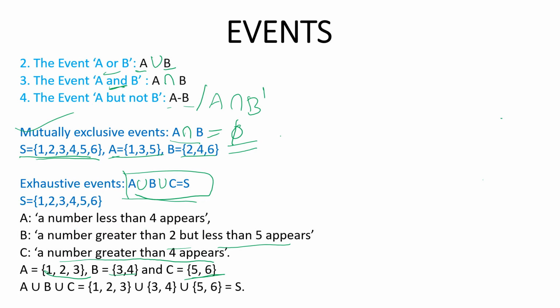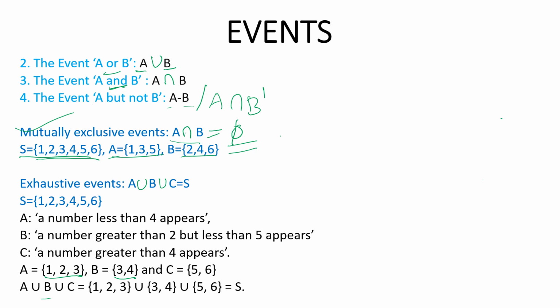As I told earlier, union means all the elements in all the variables together. A elements are 1, 2, 3. B elements are 3 and 4.